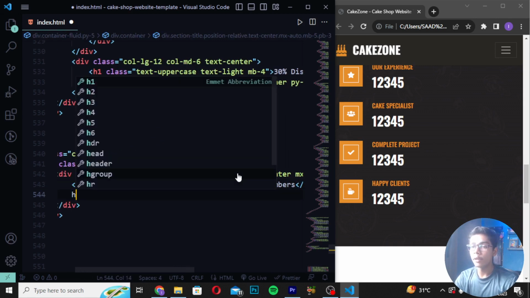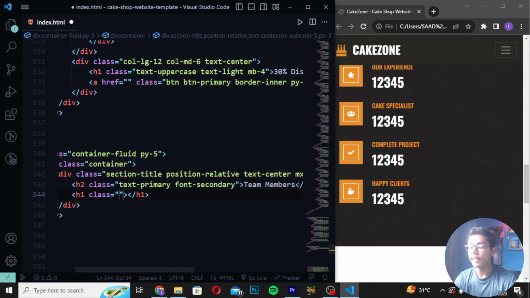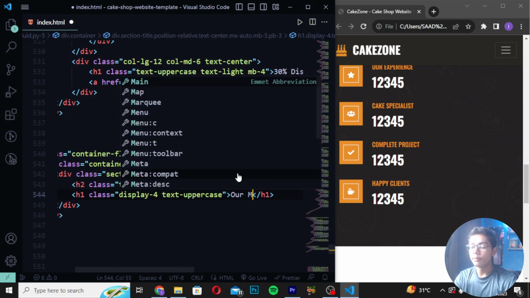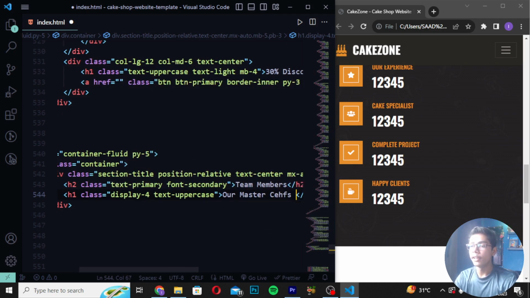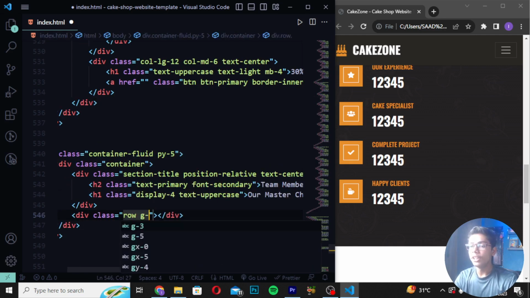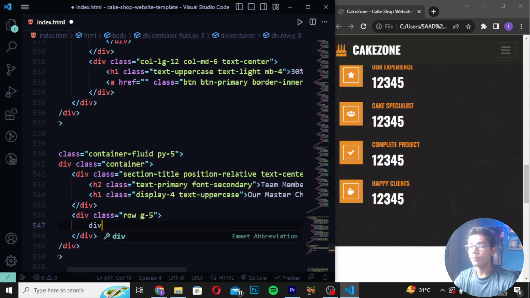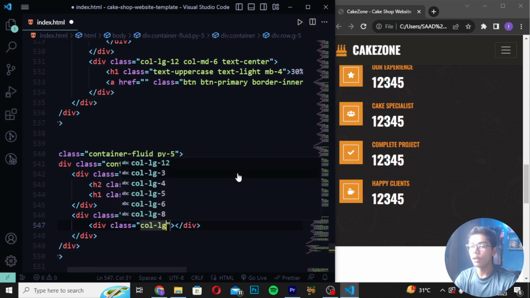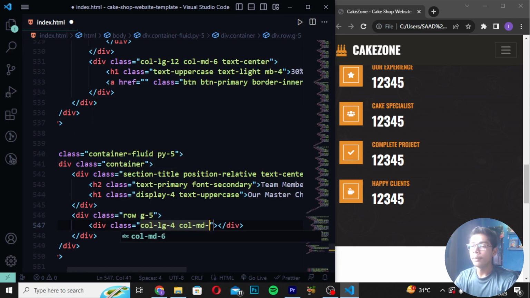Then I will move down and create h1 here with class as display4, and then I will write text uppercase. Then you have to write our master, then I will write chefs. When you've written this you have to create div class as row g5. Then you have to write div class column g4. Write column d6.